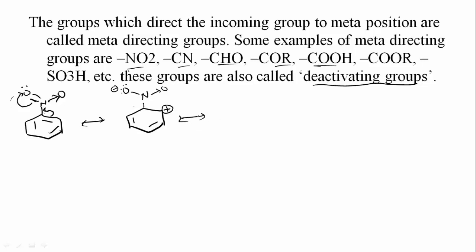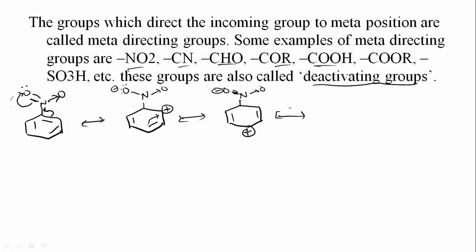Again what happens now? These pi electrons will shift here to balance it. So again what we will get? Here we will get the plus charge, and here a double bond is formed and the rest is as it is. So here single bond and O minus.